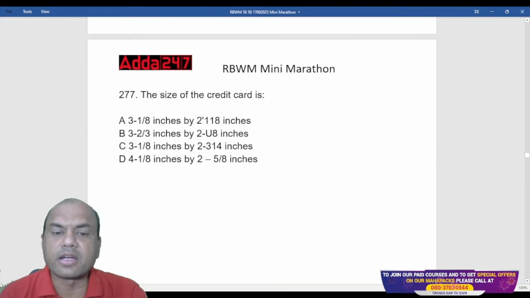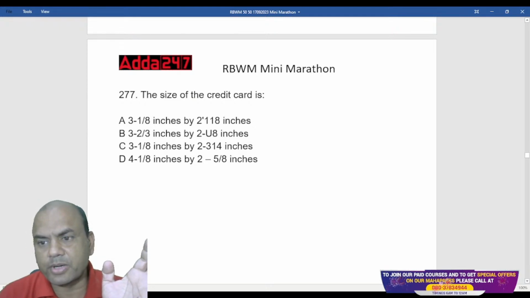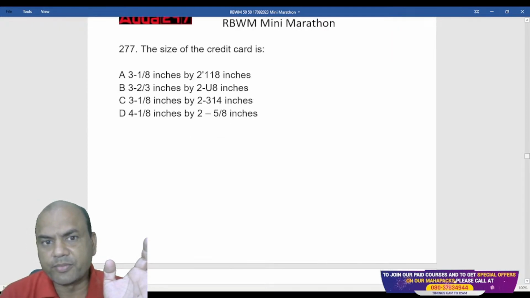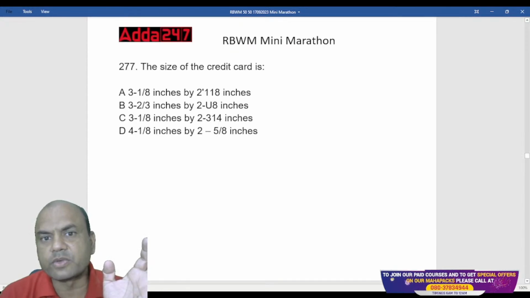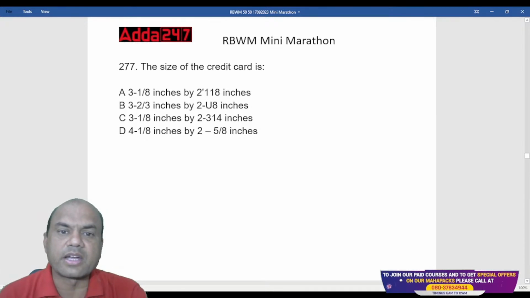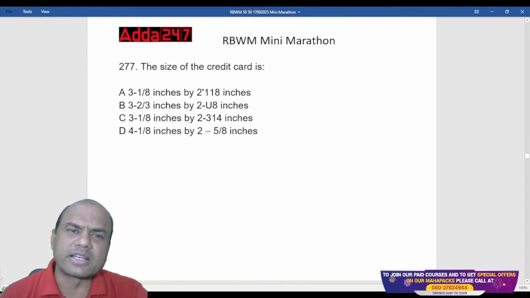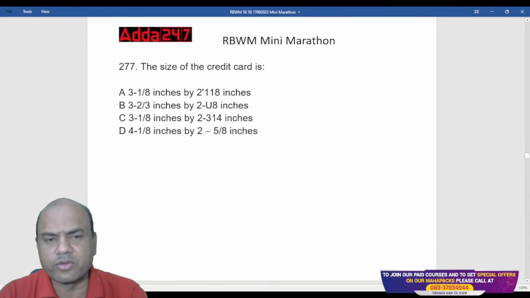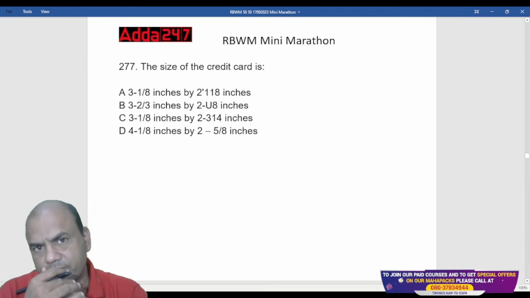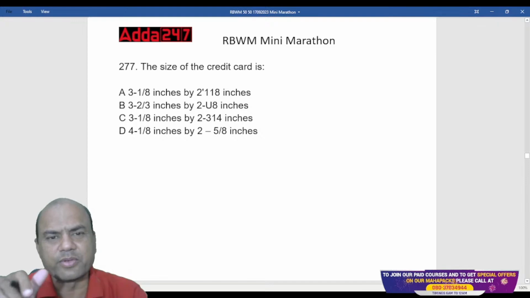The size of the credit card is a typical question. Size of the credit card, and this is a standard format. Remember this. We generally ignore these questions, but these are asked in the exam. Size of the credit card, and I would say not credit card only, size of the debit card also. You see all your cards are of the same size now, right? What is the size? Very difficult one. I know it's really difficult.